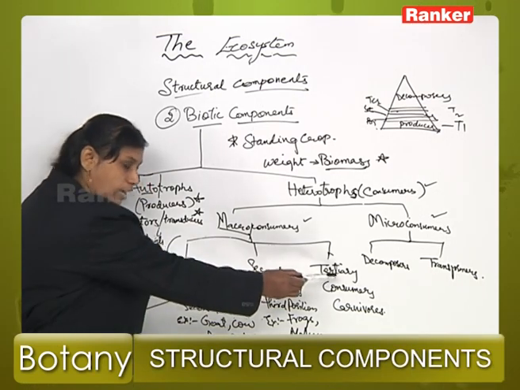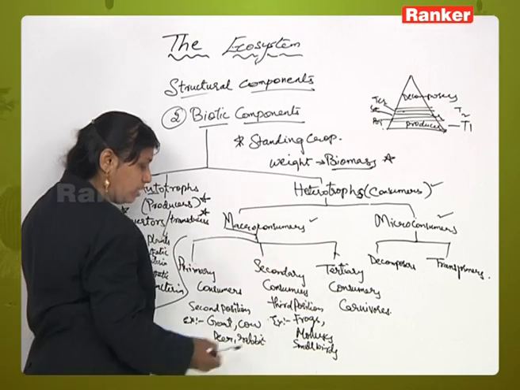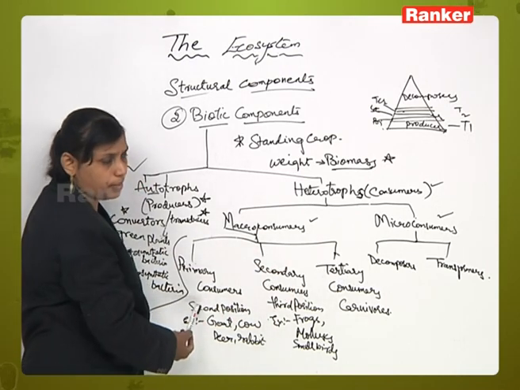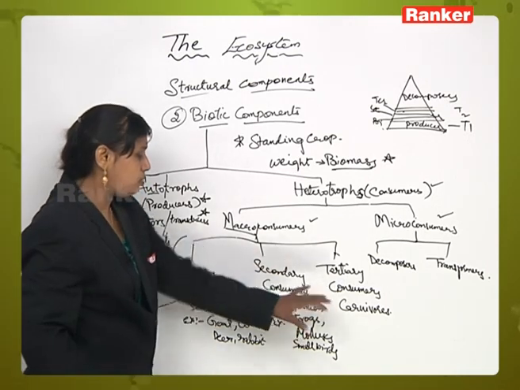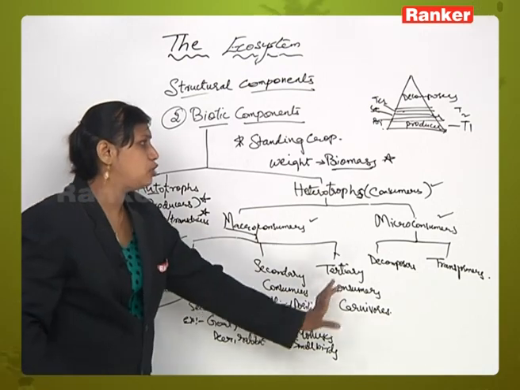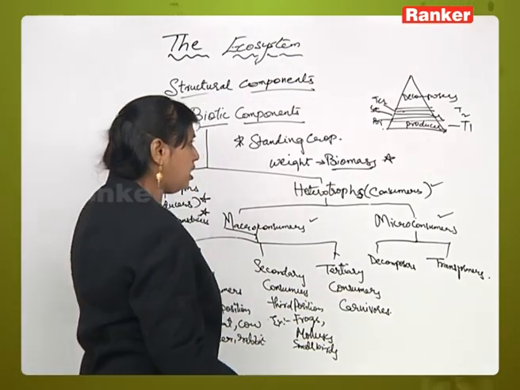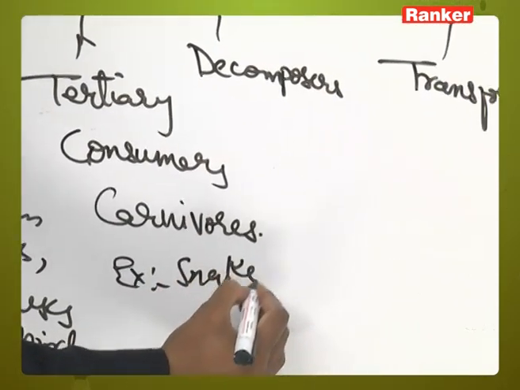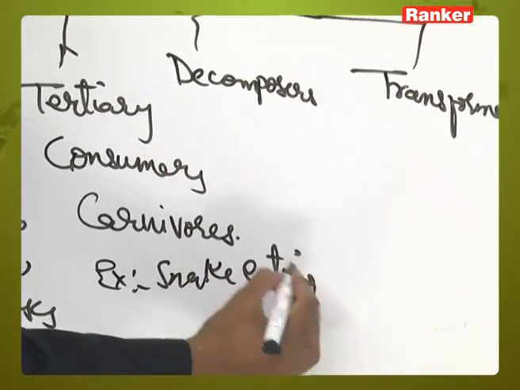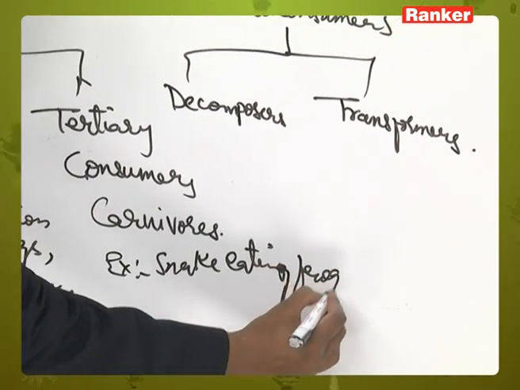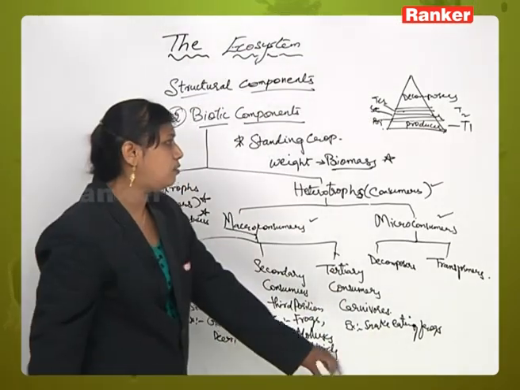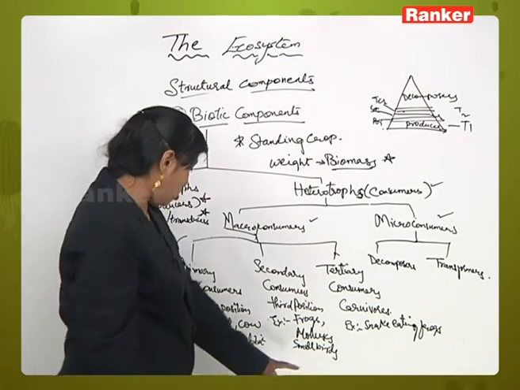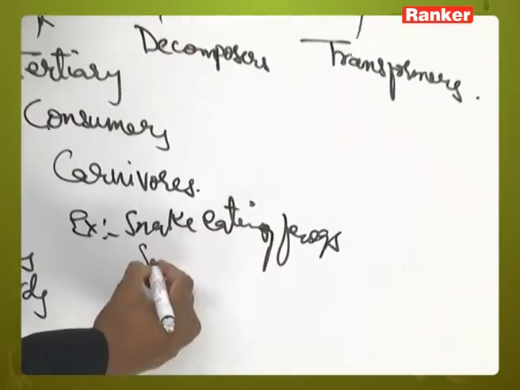Means for food material, this type of consumer depends on secondary as well as primary consumers. These are the animals which eat both secondary and primary consumers, and an example for this is snakes eating frogs. And one more example will be small birds eating fishes.